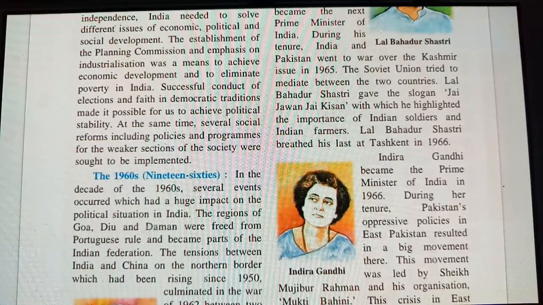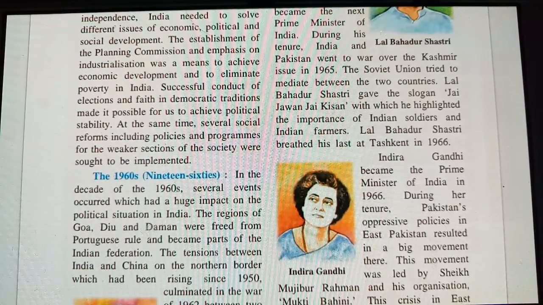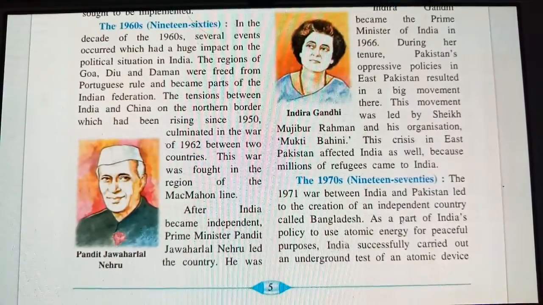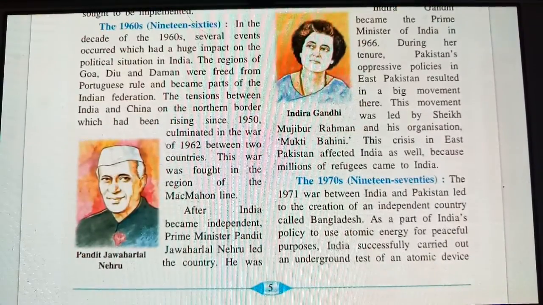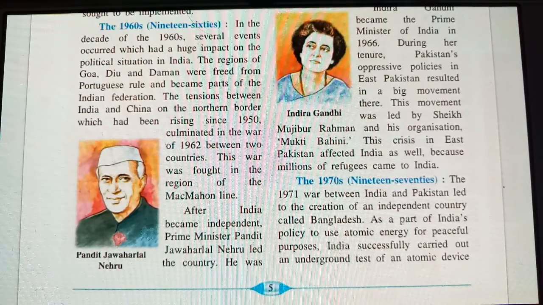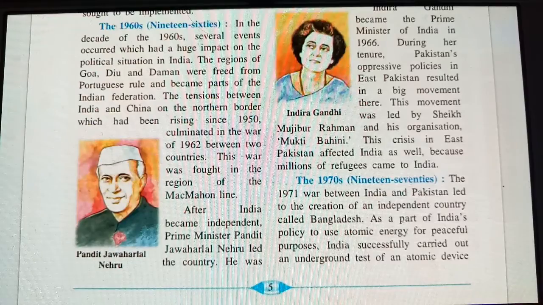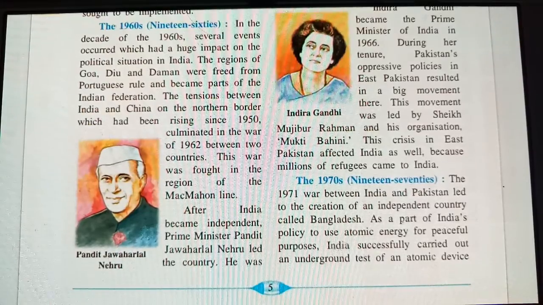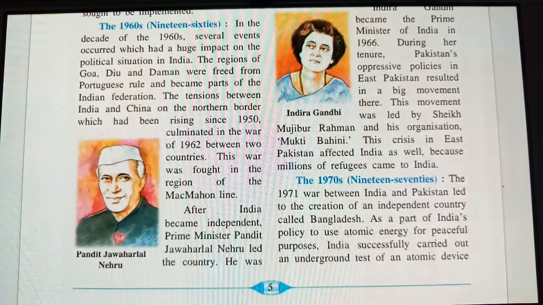The tension between India and China on the northern border had been rising in the 1950s. So in the 1950s, there were big problems occurring between India and China. We also had a war in 1962 between China and India. This war was fought in the region of the McMahon Line. The name of that war is given as the McMahon Line war between India and China in the year 1962.